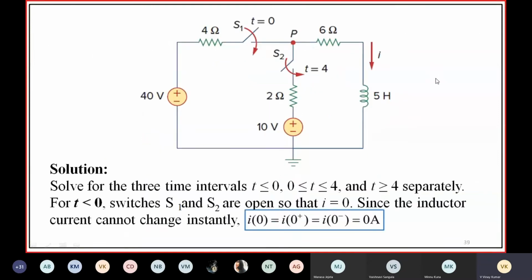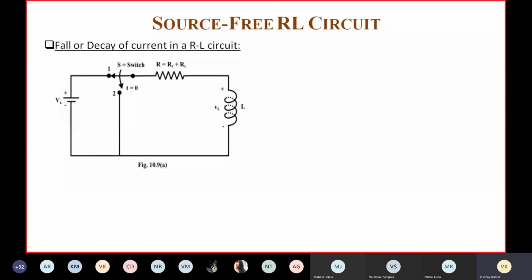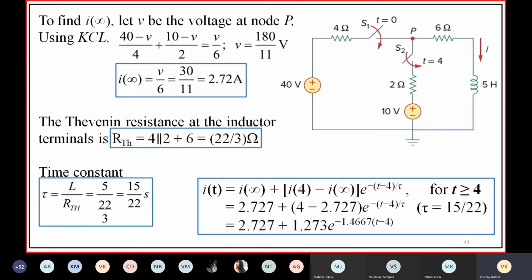First, let us solve this problem. Then after, we will go for the source-free RL circuit. So first, let us discuss this problem.